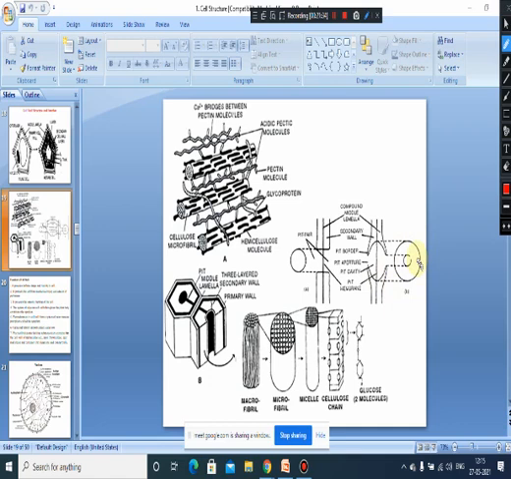Sometimes the pit membrane bears a certain disc-like swelling. It is not there in this diagram, but in this region there will be a small disc-like structure. The pit membrane is thicker, like a disc, and that is called a torus. And such a pit is called an aspirated pit.